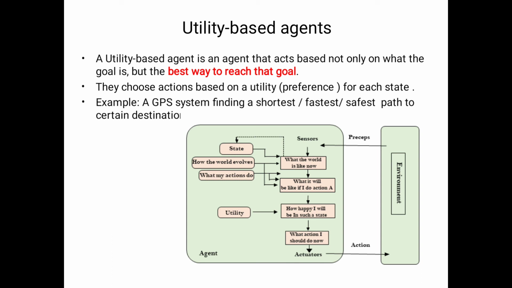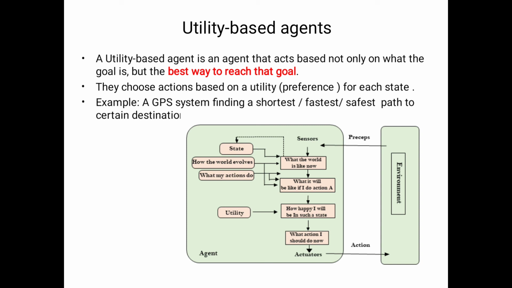Here the model says what my actions do. What is the action performed, capital A? What will it be like if I do the action A? Are you happy with that action? So here it checks the preference, how happy I will be in such a state. With the help of preferences, finally it performs the actions. That is the information about the utility based agent.